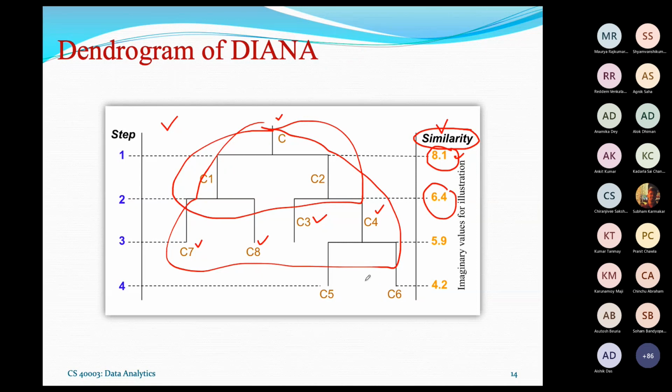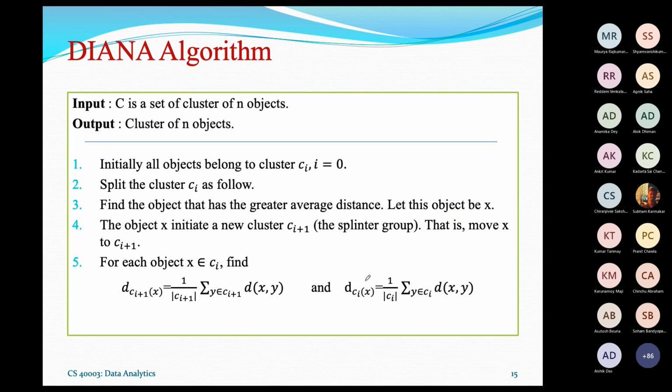So the clustering termination criterion, according to this hierarchical clustering technique, is based on some quality measurement, and that quality measure can help us decide a threshold value. Based on this threshold value, we can stop at any level. So this is the idea about the DIANA algorithm.